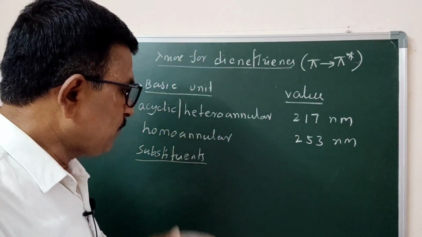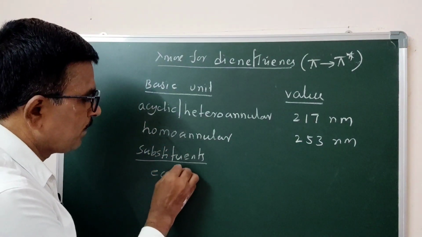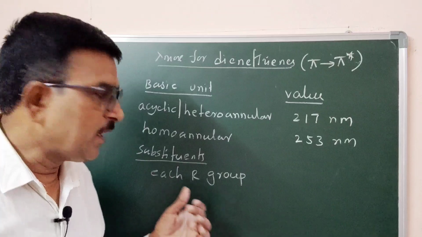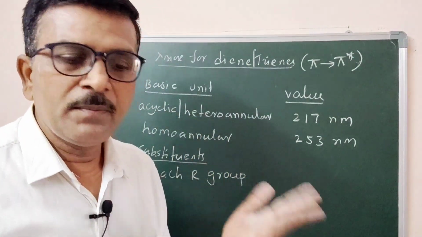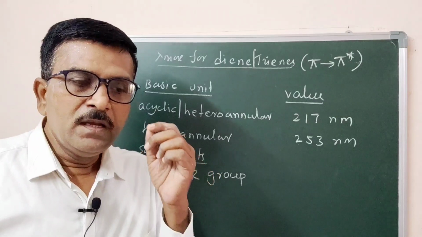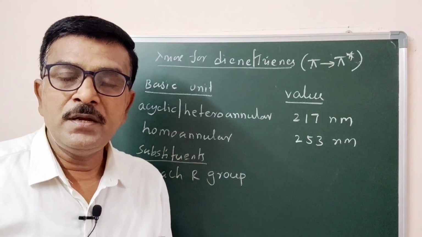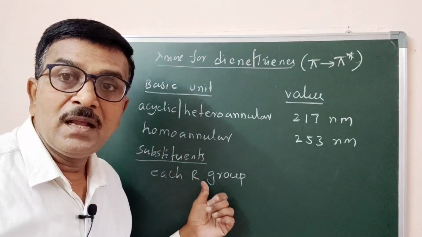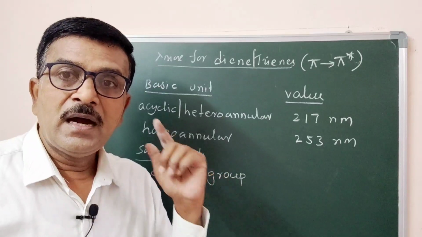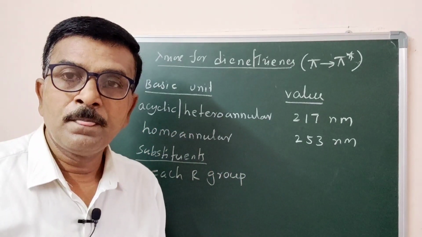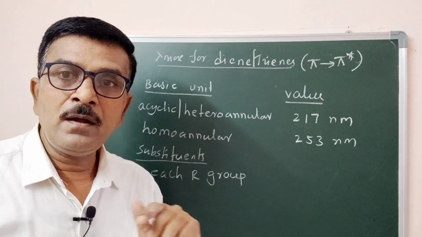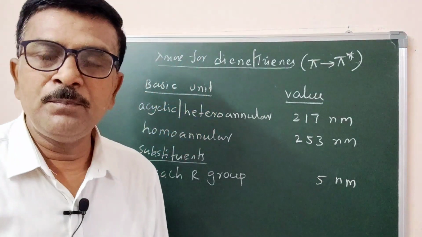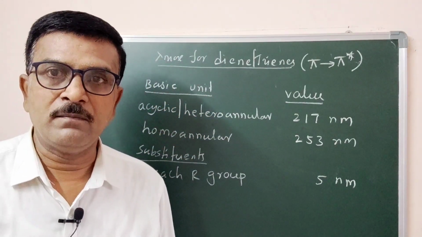Each alkyl group substituent, whatever it may be, methyl or ethyl, attached with a conjugated system affects the absorption maxima by about 5 nanometer.